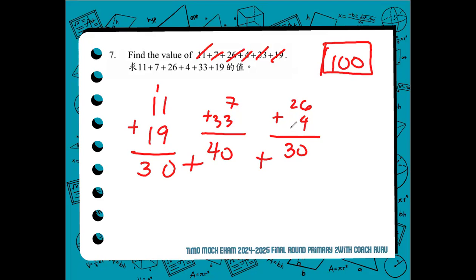So, what did we do here? I also marked every number once I was done adding them. I would mark them or scratch them off so that I will not overcount, and I know I have already included them in my calculation. Okay, let's move forward to number 8.